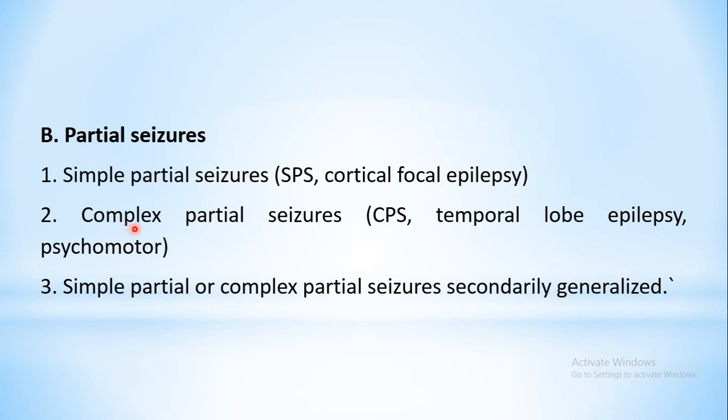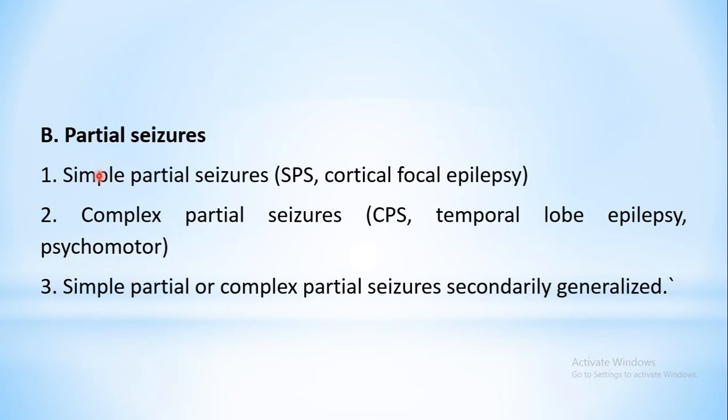Then the next one is complex partial seizure. This is the accepted short form, CPS, and it is also known as temporal lobe epilepsy or psychomotor type of epilepsy. As the name implies, mostly the focal origin is in the temporal lobe of the brain. Then the third type is simple partial or complex partial seizure, secondarily generalized. That means initially when it begins, it is either a simple partial seizure or a complex partial seizure which later on involves the entire brain.